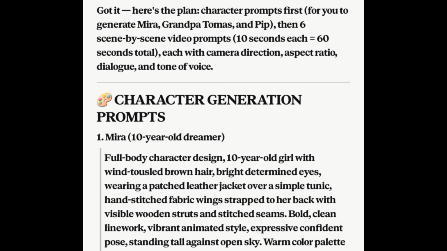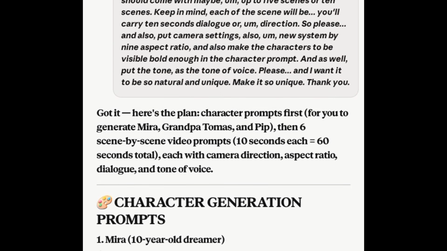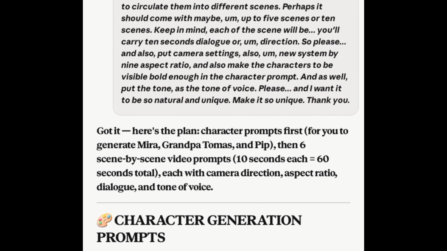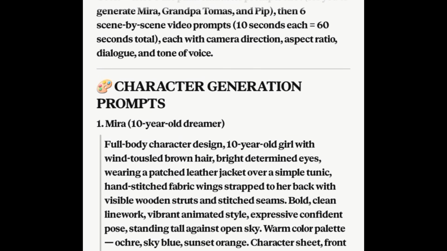It said, okay, got it. Here is the plan. Character prompts first, for you to generate Mira, Grandpa Thomas, and Pip. Then six scene by scene video prompts, 10 seconds each, equals 60 seconds, which is altogether 1 minute as I demanded. Each comes with camera directions. I said in the explanation that I want camera direction and camera movement in each scene. I can see this is the response. Aspect ratio is also clearly stated, and dialogue and tone of voice are also included.